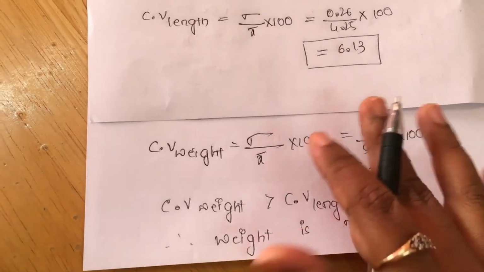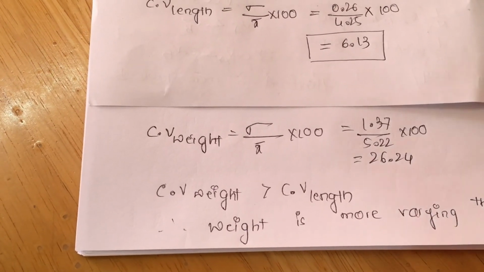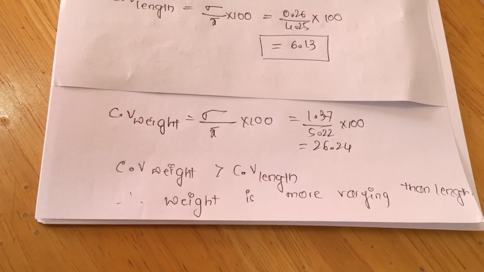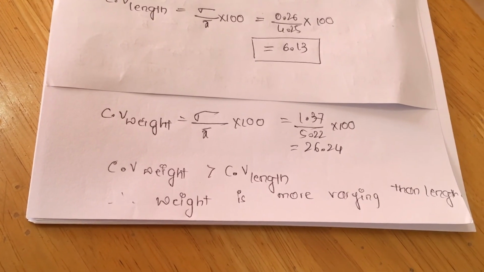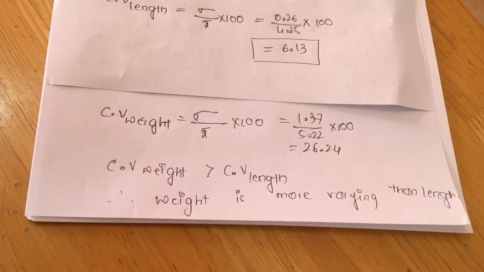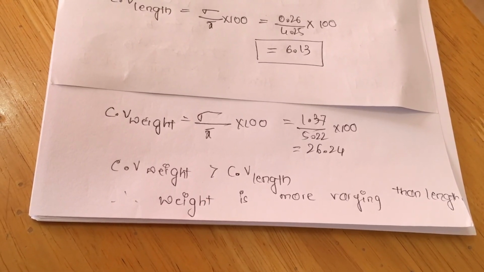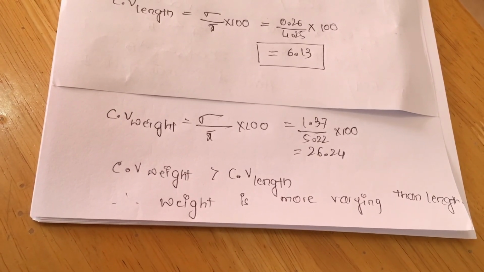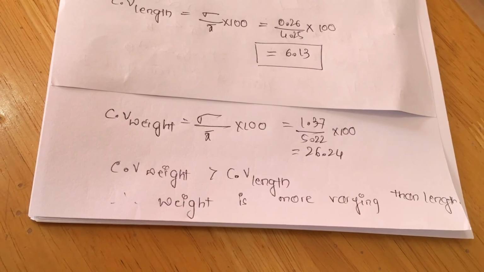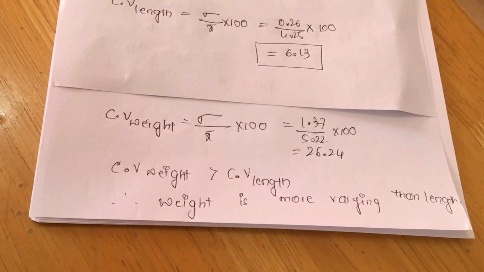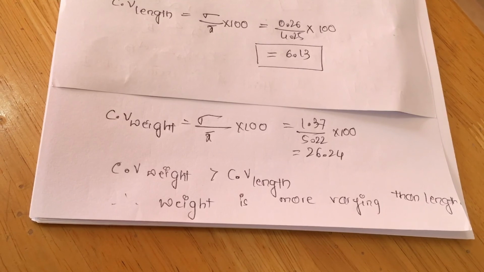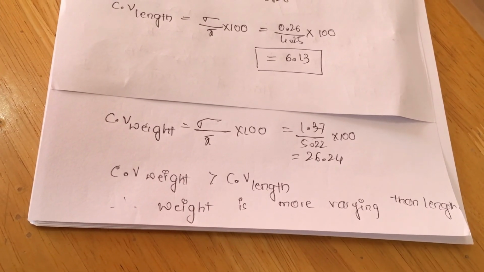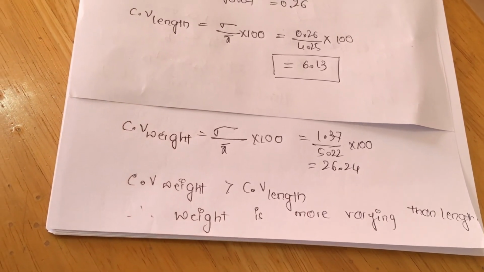So this completes your exercise 15.3, which mainly speaks of coefficient of variation. Finally, coefficient of variation is used to compare two frequency distributions. We compare in terms of variation, consistency or stability. If the coefficient of variation is more, then it is more variable. If it is less, then it is more stable. So this is all regarding coefficient of variation.